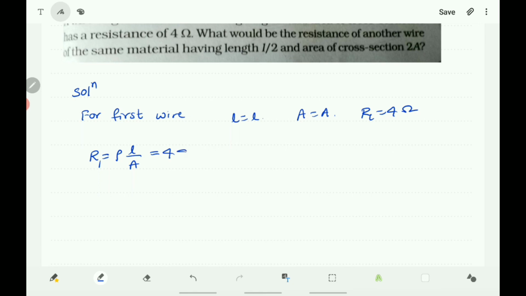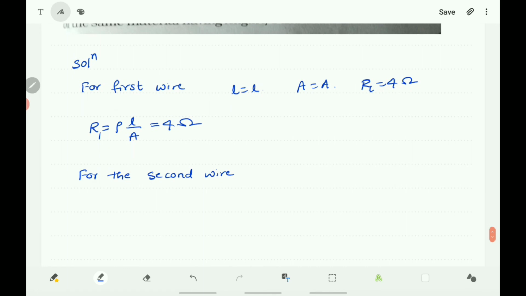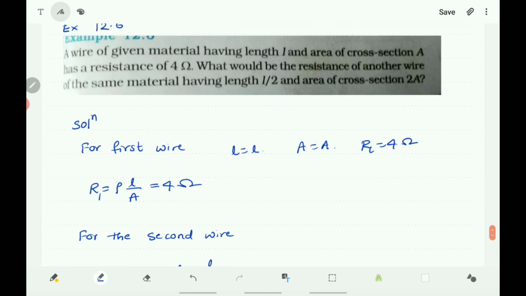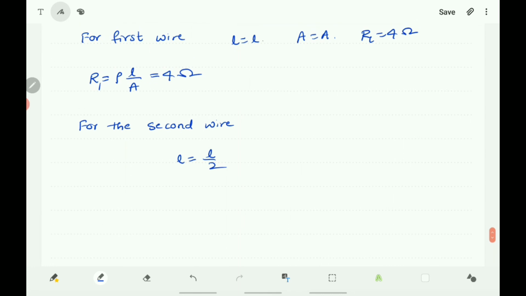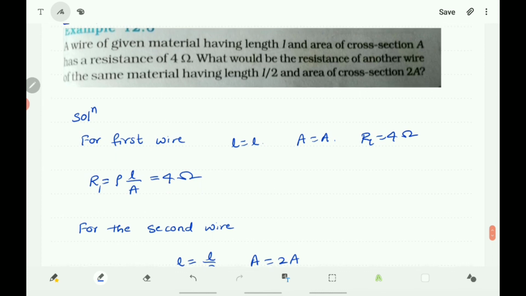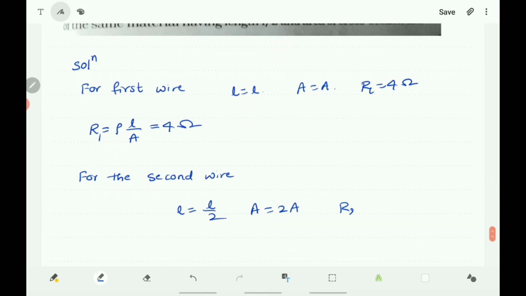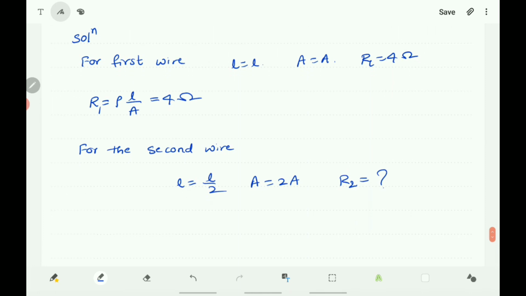Next, for the second wire, L becomes L by 2 and area becomes 2A, and we have to find the resistance R2.